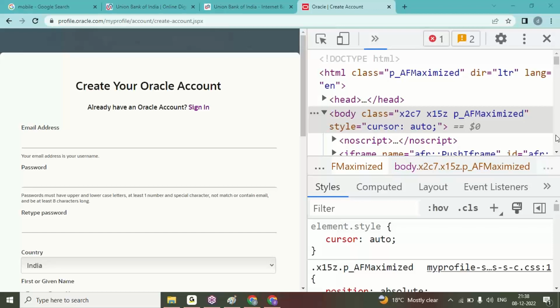Yes, what is your doubt, Ramesh? Lakshmi, what is your doubt? If you don't have any doubt, mute it. Okay, Lakshmi, thank you. I'll keep all of you on mute.